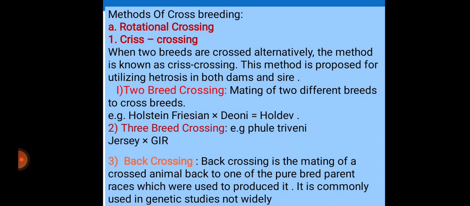In this method, there are several methods. First, rotational crossing. When two breeds are crossed alternately, this method is known as criss-crossing. Then two-breed crossing, mating of two breeds, for example HF and Deoni. Then three-breed cross. The Philothrene is developed by a three-breed cross. Next method is backcrossing. Backcrossing is the mating of crossed animals back to one of the purebred parent races which were used to produce it. It is commonly used in genetic studies, not widely.